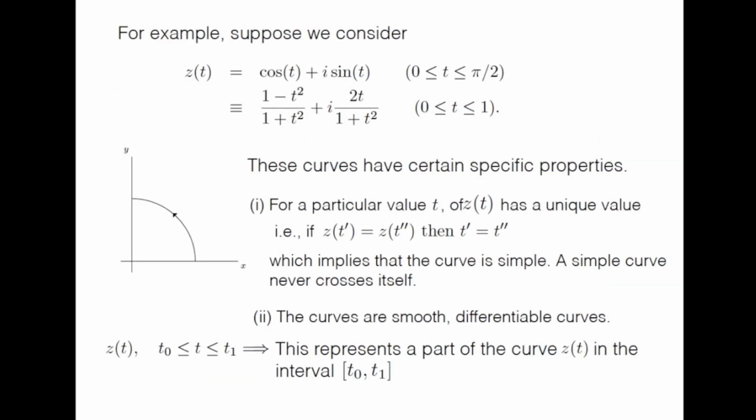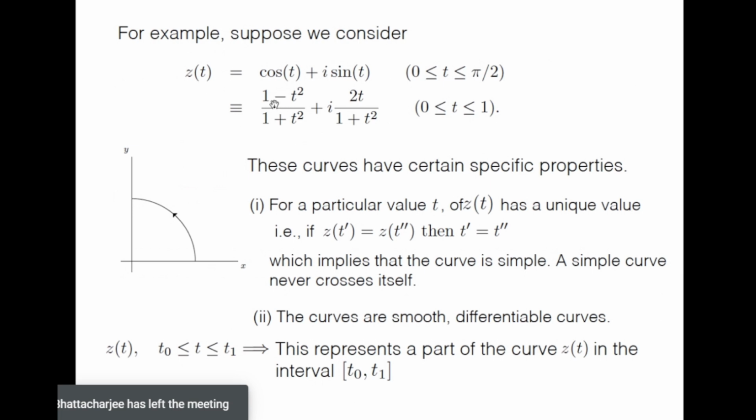So let us, for example, take this parameterized curve z(t) equal to cos t plus i sin t, where t is between 0 and pi by 2. You can easily see that this will give you this curve, which is this. Okay. So this will give you a curve, which is this cos t plus i sin t.